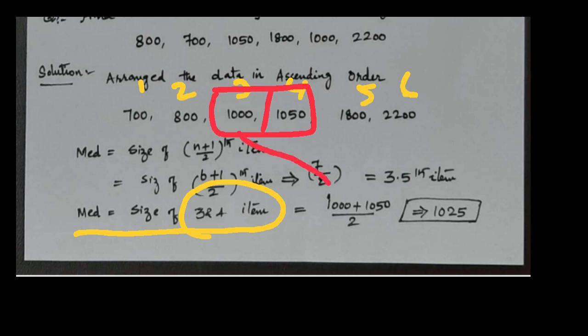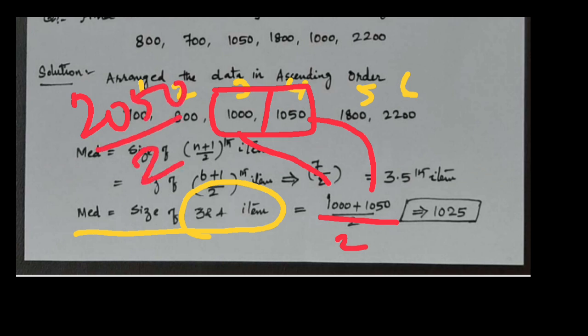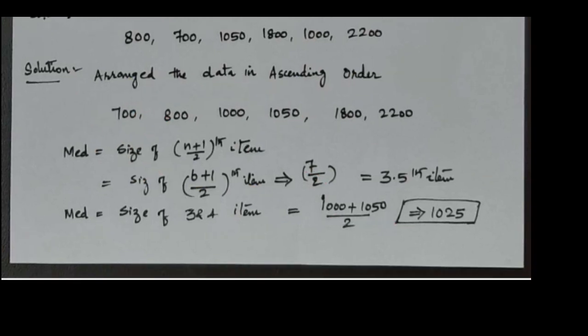1000 is there and 1050. Add both the numbers and divide by 2. When you add 1000 plus 1050, you get 2050, divided by 2. You will get the answer 1025. This is the normal method.